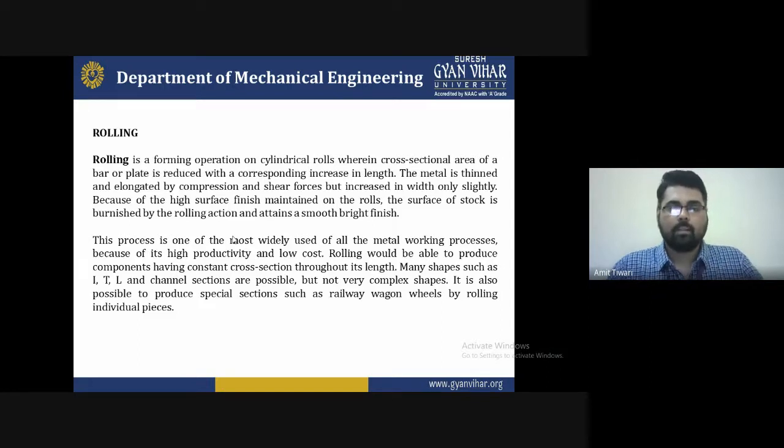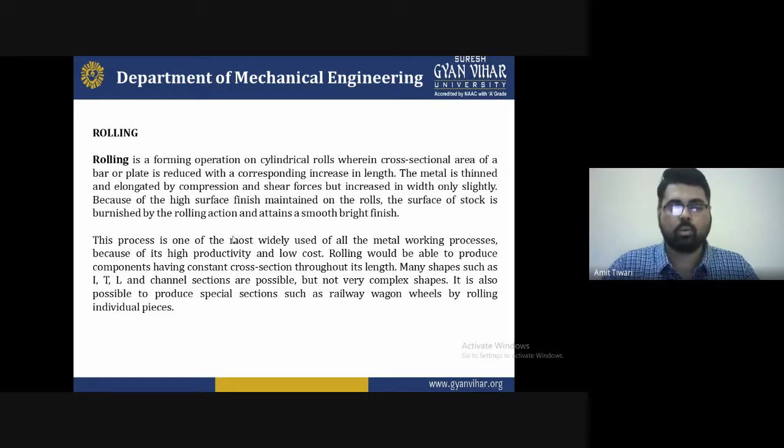This process is one of the most widely used of all metal working processes because of its high productivity and low cost. Very high productivity is possible with a minimum investment. Rolling can produce components having a constant cross section throughout their length, in many shapes such as I, T and L sections and channel sections.